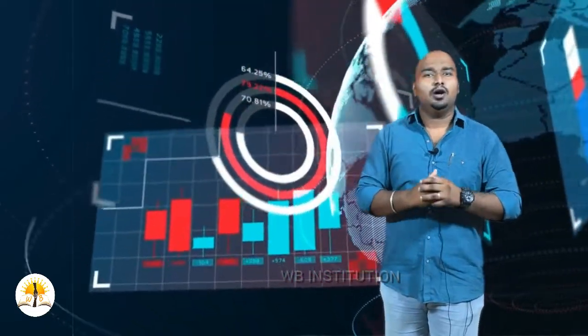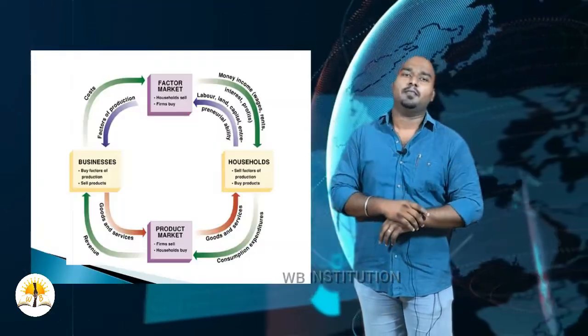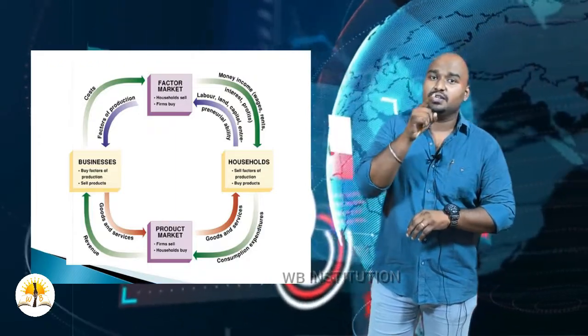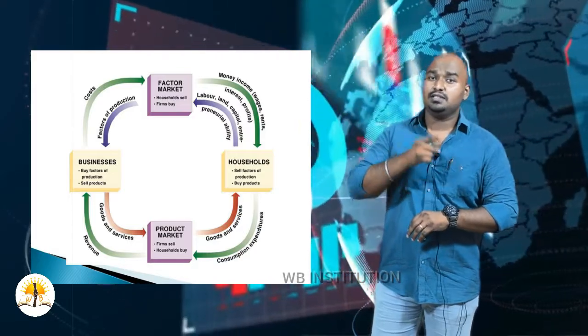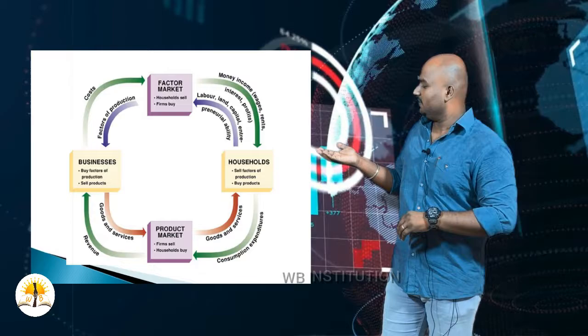Now we are going to discuss national income as the first topic. Before knowing national income, you must understand the concept of circular flow of income. What is circular flow of income? Imagine the society placed here.